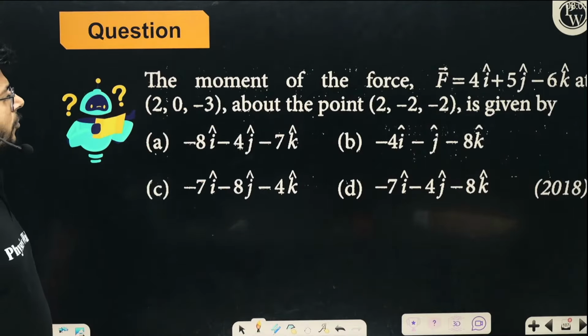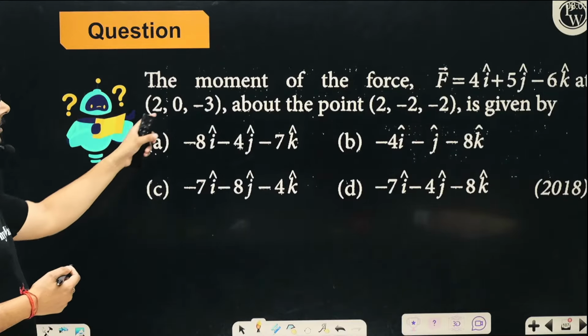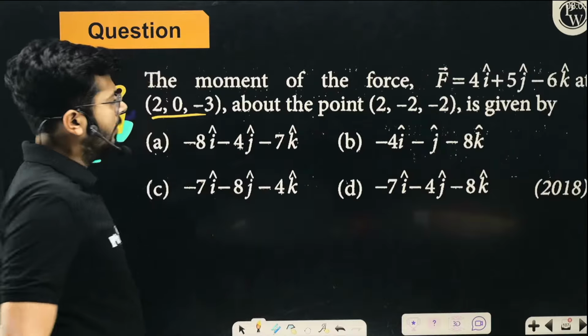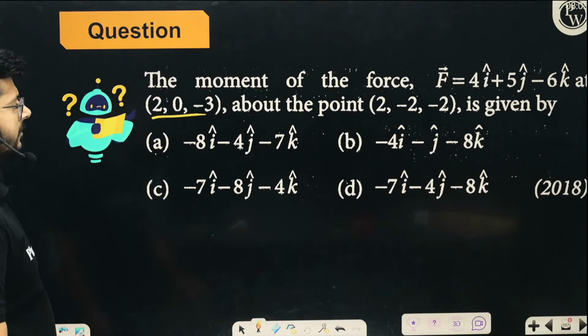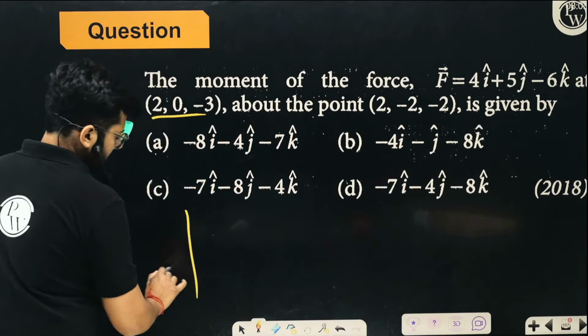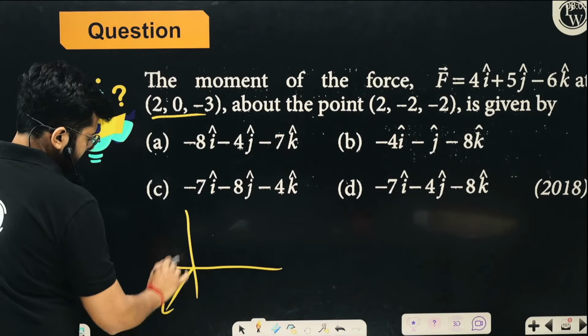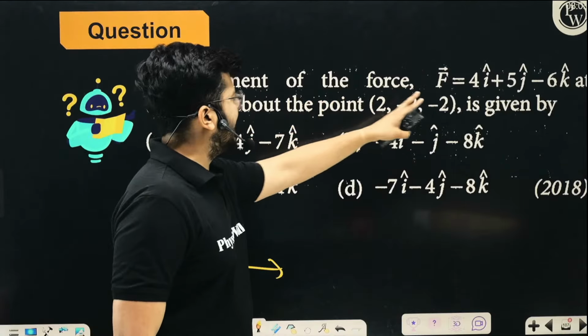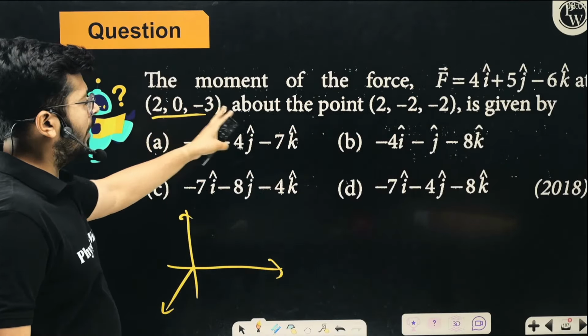The moment of force about a point, where the force is acting at a particular point. This is how the axis is, right? The moment of force which is acting at this point about another point.